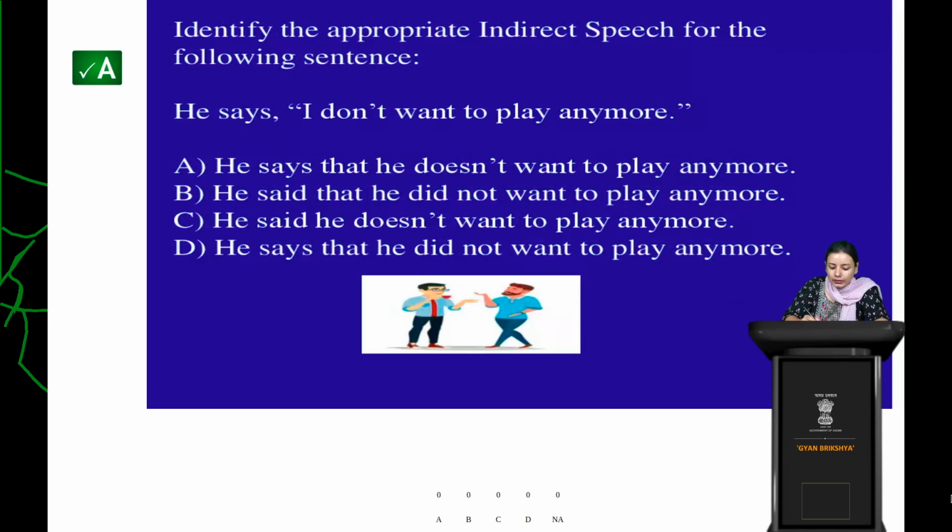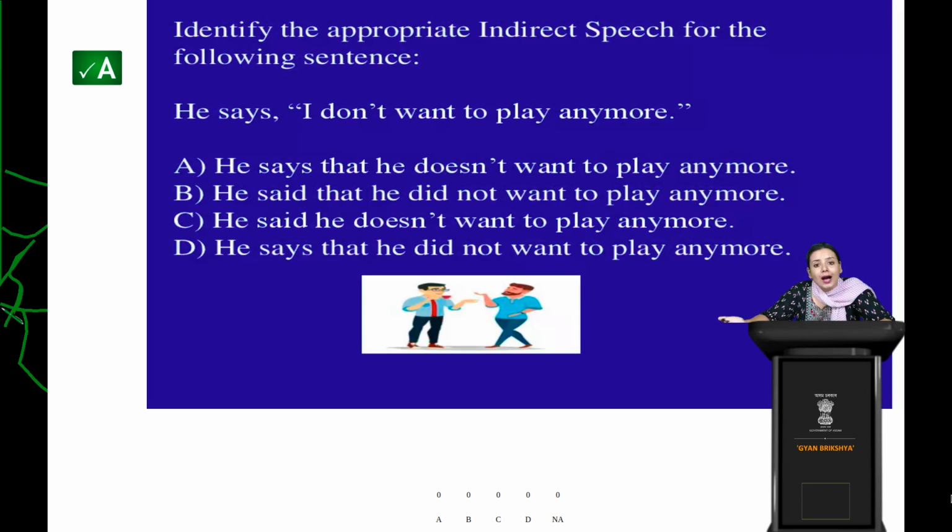Now in these two, what's the difference? He says that he doesn't want to play anymore, and here it's written he says that he did not want to play anymore. So we all know did is the past form, and we see that here the verb is in present tense. So why would we use did?